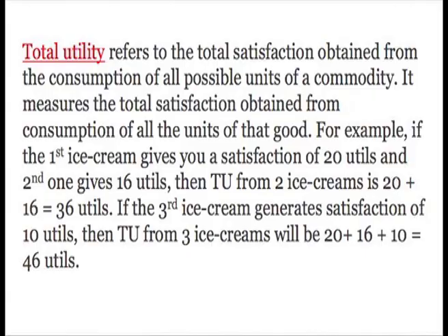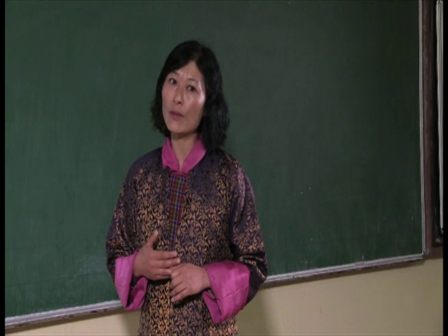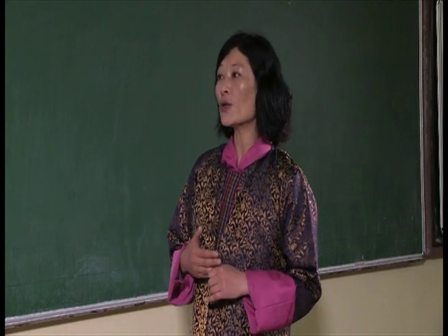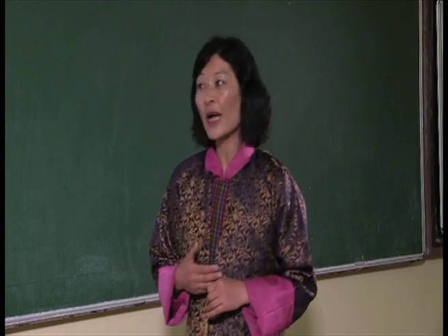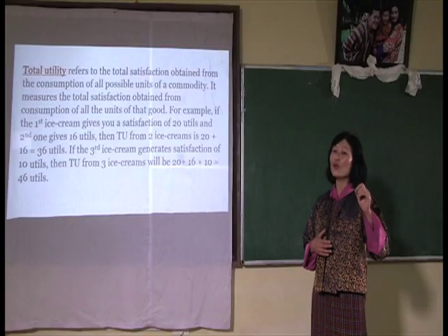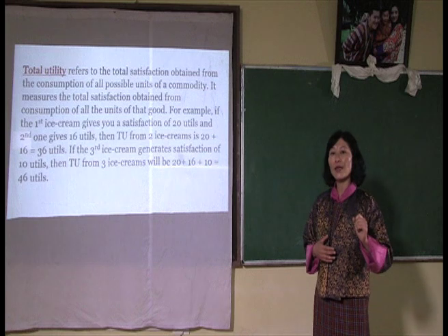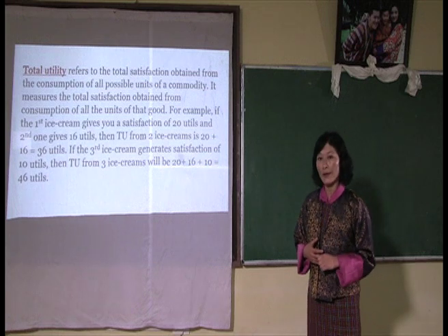If the consumer again consumes the third scoop of ice cream and gets a satisfaction of 10 utils, then at this point the total utility of the consumer will be 46 utils. That means we add satisfaction from the first, second and third scoop of ice cream together.